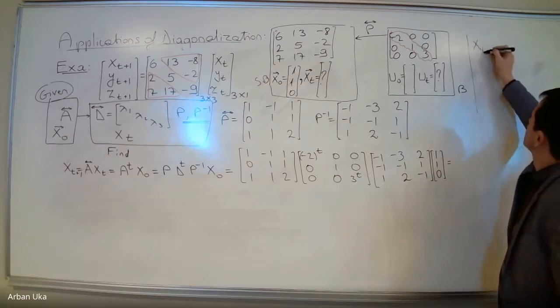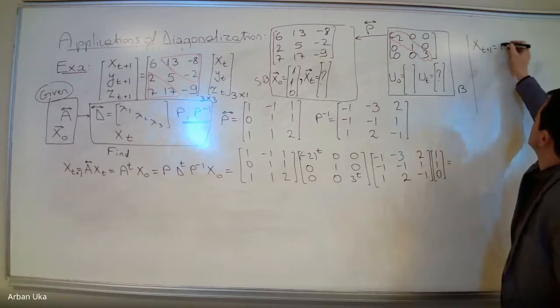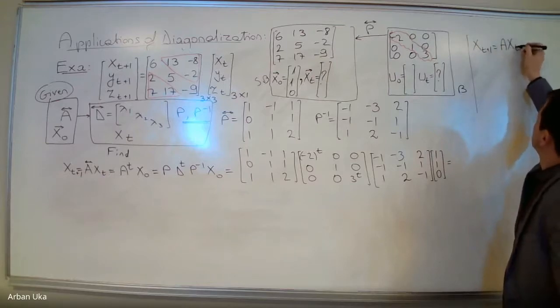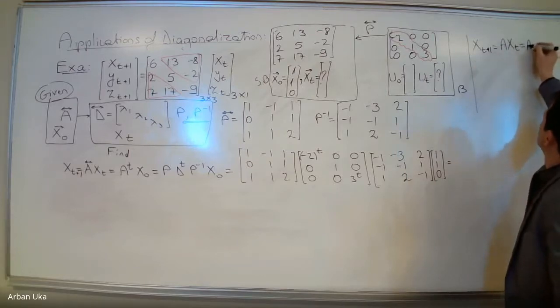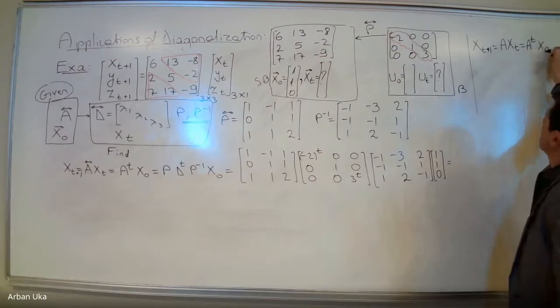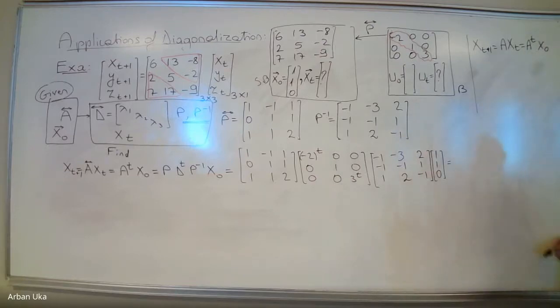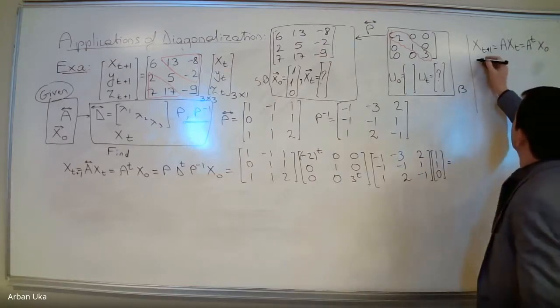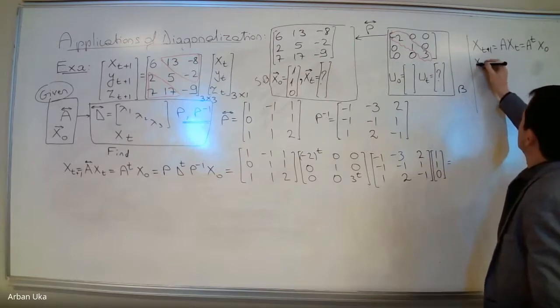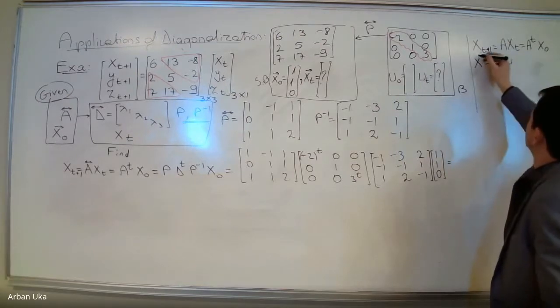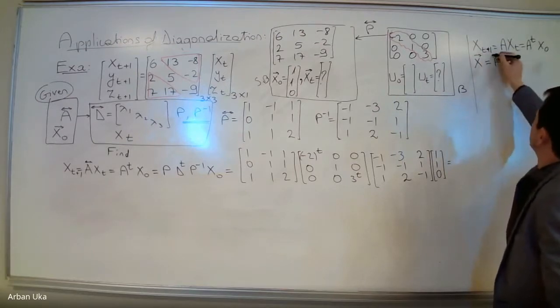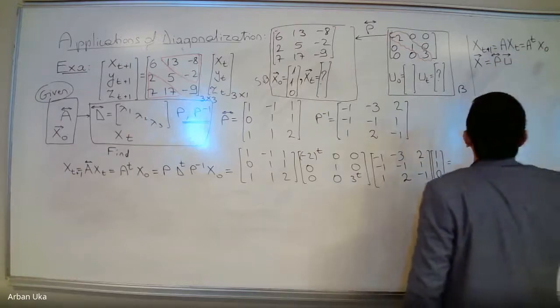You can see this part. We have this here, x t plus 1. This is equal to A times xt. Okay, that's one piece of important information. Then we have also, and this is also, A to the power t times x0. Then we can write that any x is always equal to matrix P times u. What else can we write here?